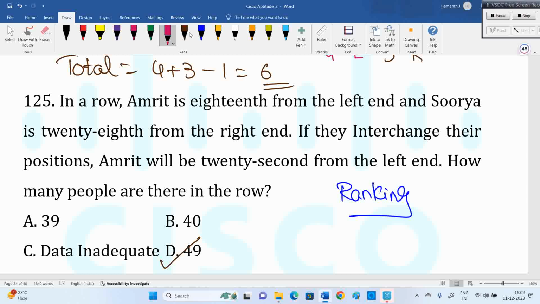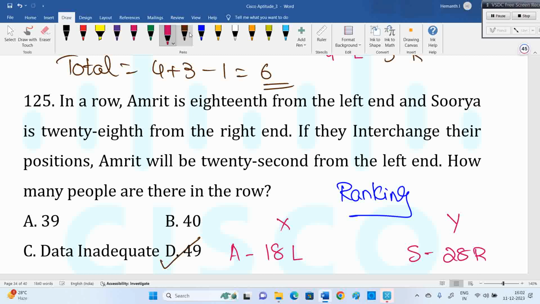Now, let's say Amrit is in some seat X, and Saurya is in seat Y. That seat X is 18th from the left hand because Amrit is there initially, and Saurya is in seat Y, which is 28th from the right hand.